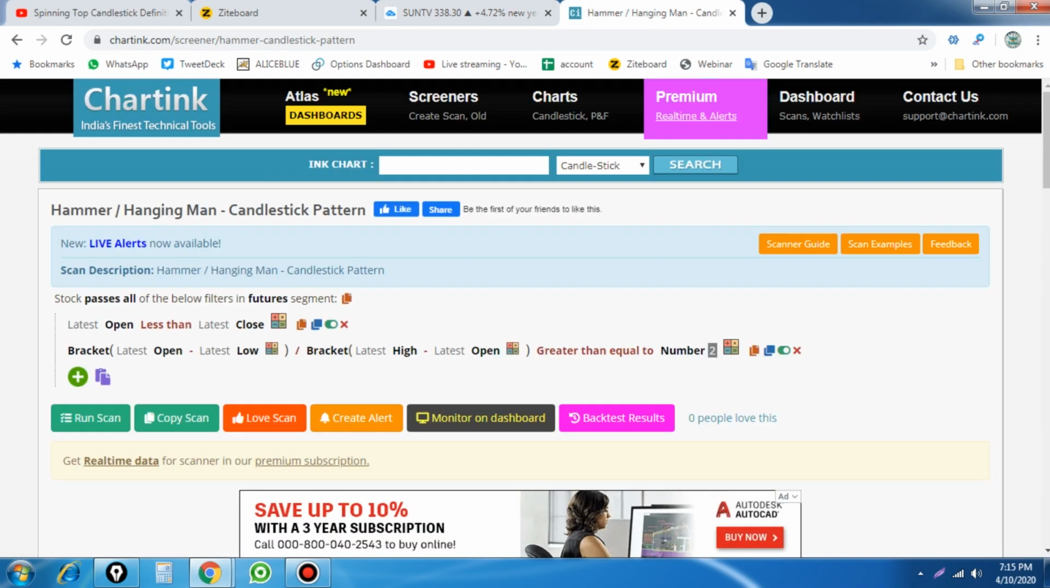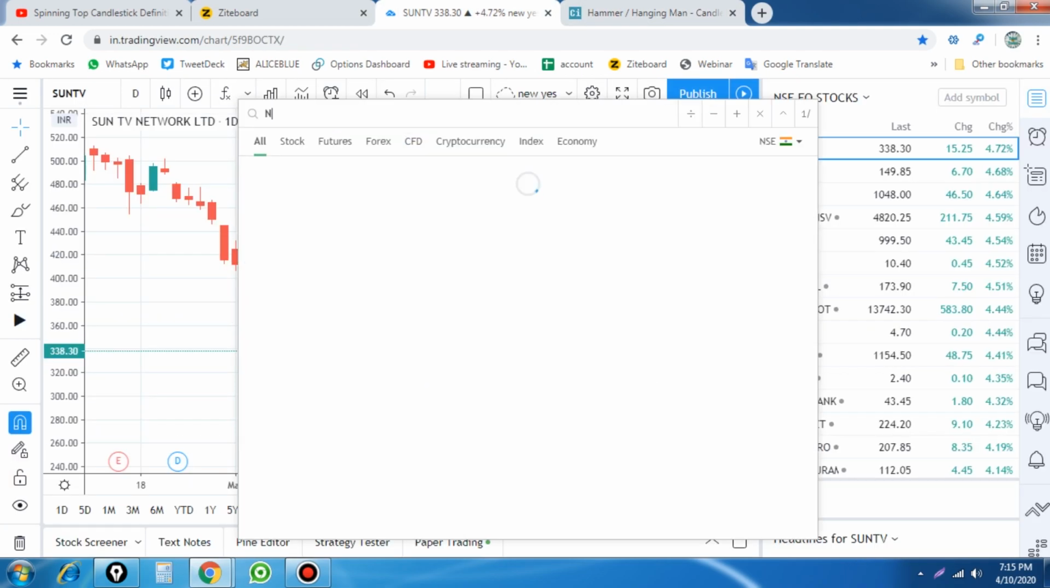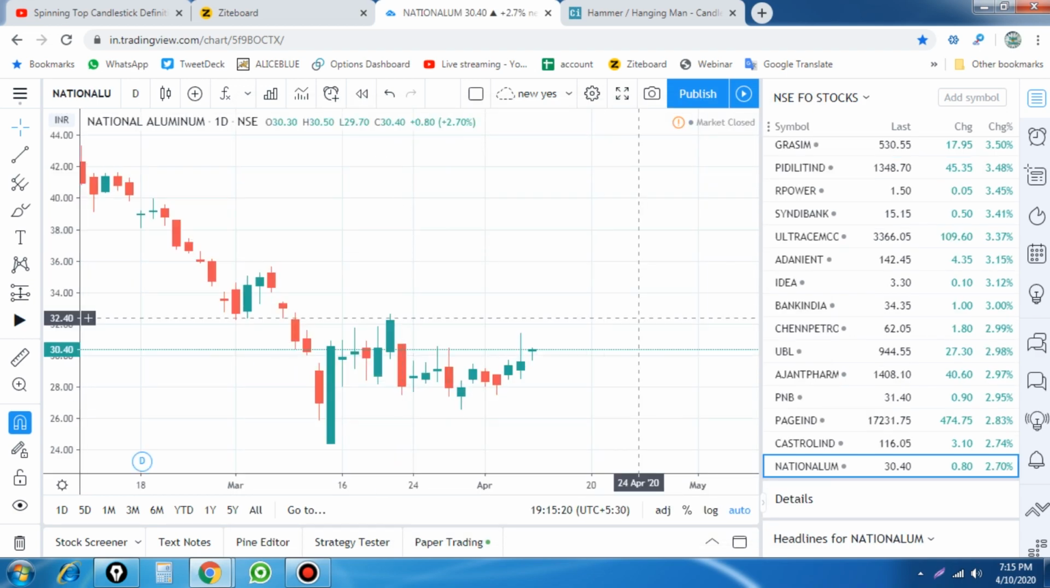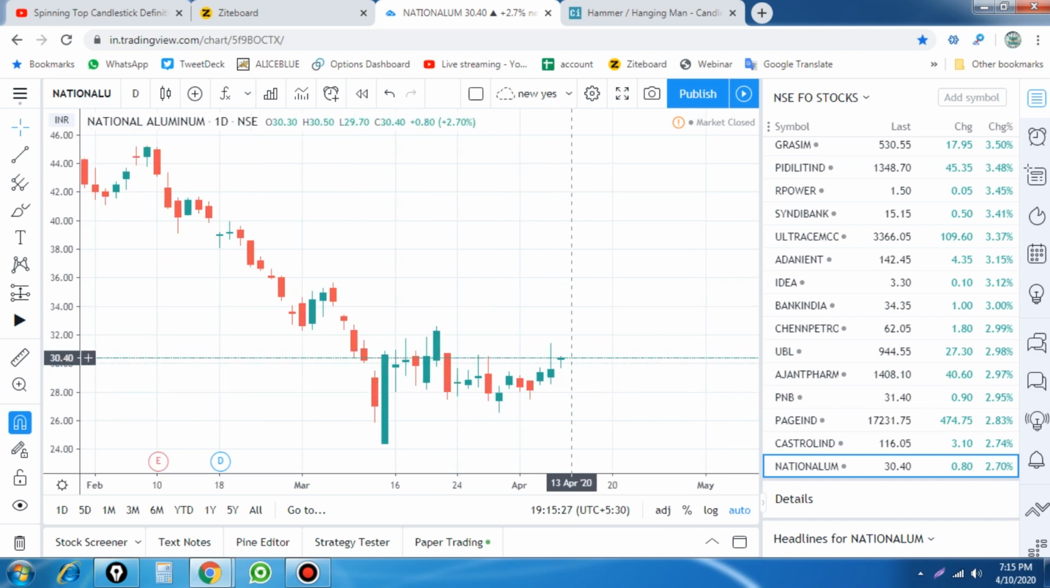And another stock which forms like this is National Aluminium. So let's check National Aluminium. This is the scanner and screener which we can use, and it looks like this, but it forms at a higher level, so it is not a valid one.